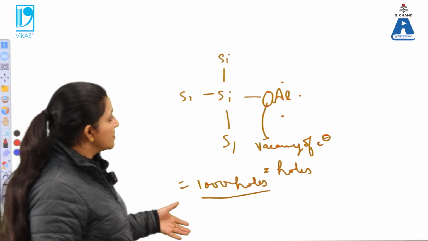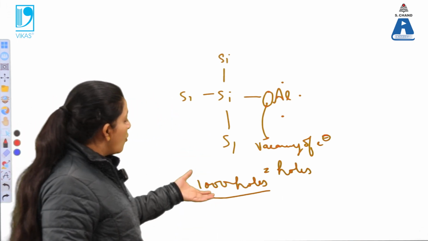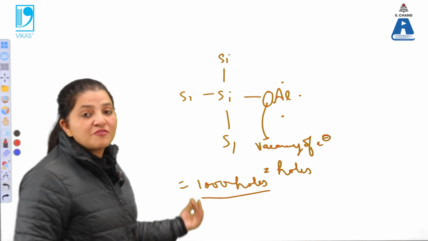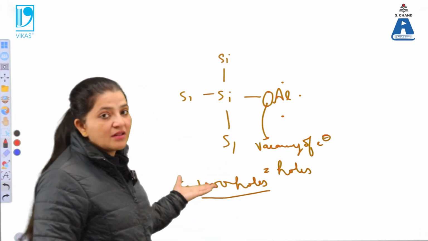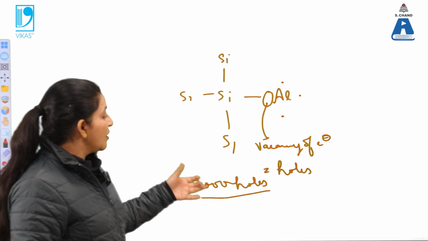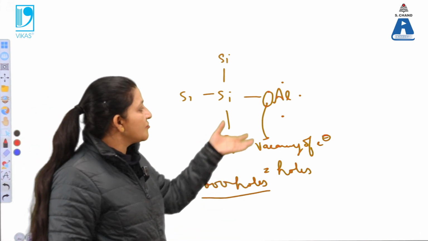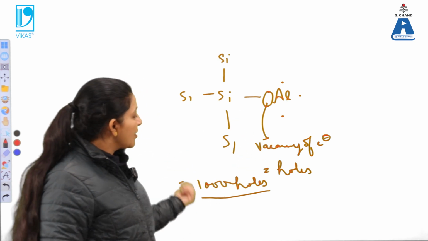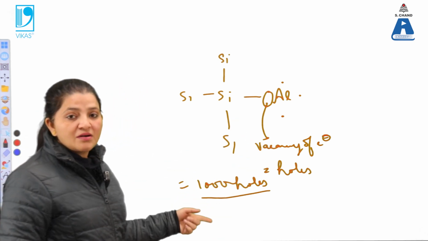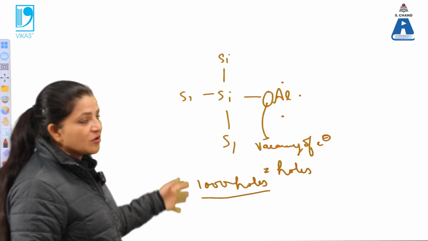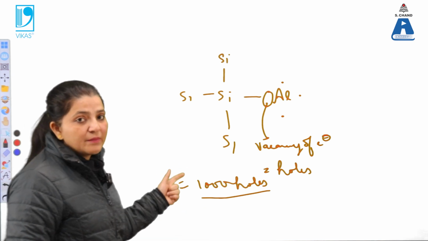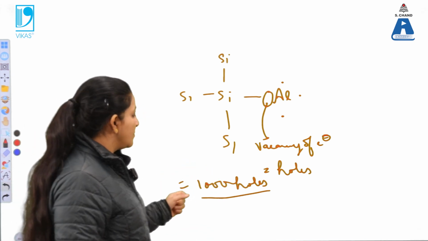So what will happen in this case? Holes will move and start conducting in the material. So in P type material, holes are the majority carrier. By doping the trivalent impurity we can form the P type semiconductor, and when the pentavalent impurity is there, N type semiconductor will be formed.